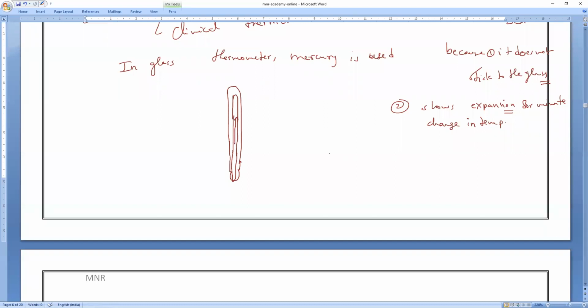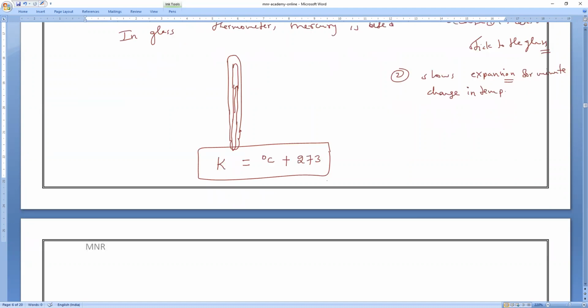Okay, now let us see how to convert it. Everything we can notice. If you take degree Kelvin, so 1 Kelvin is equal to, all of you remember, degree Celsius plus 273. This is the relation between the Celsius scale and the Kelvin scale. From that, degree Celsius is equal to Kelvin minus 273.